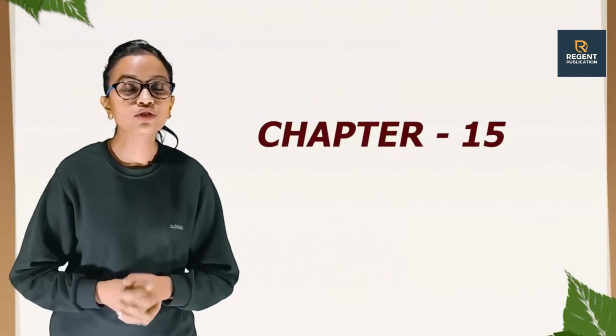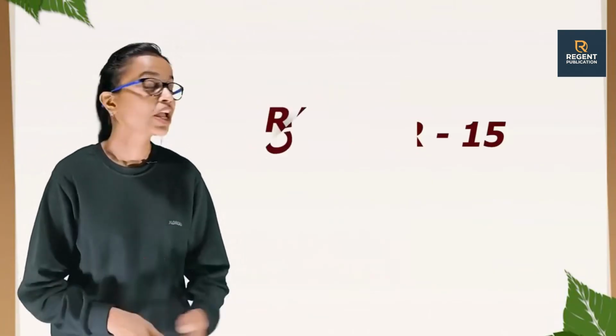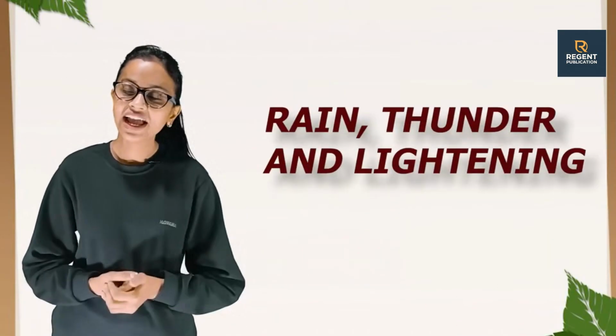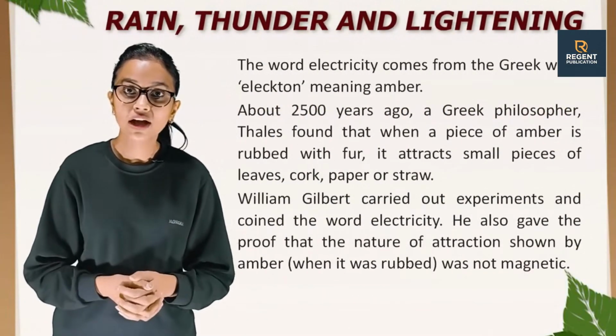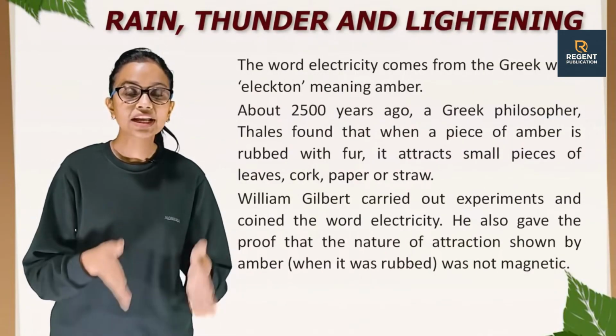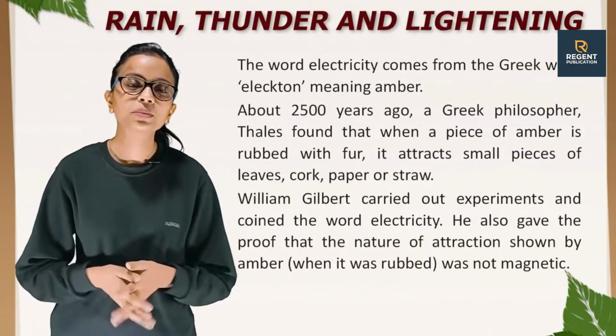Today I am here to start with chapter number 15 of class 8 science, that is Rain, Thunder and Lightning. So, let's start. The word electricity comes from the Greek word elektron, meaning amber.